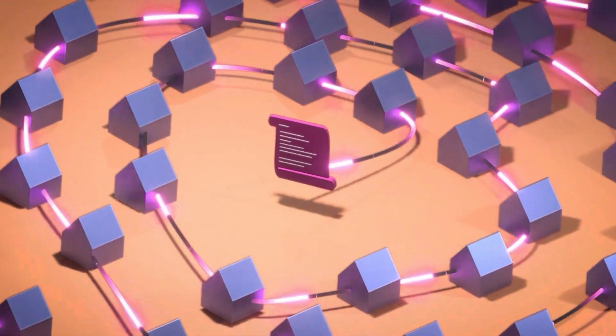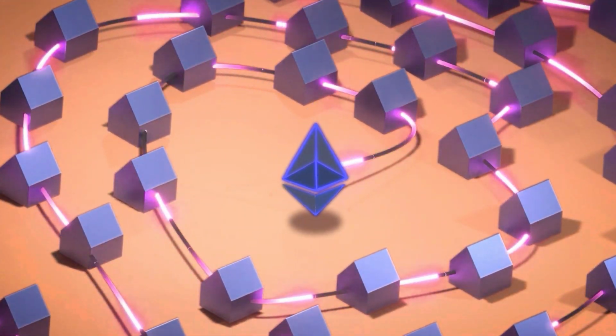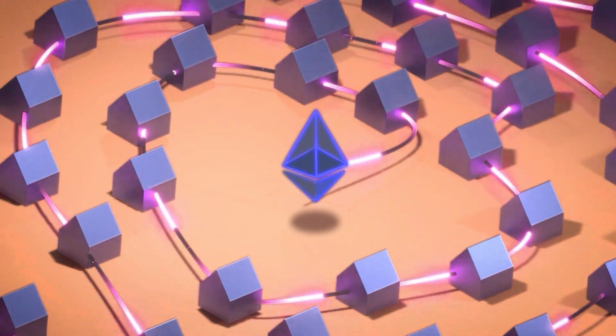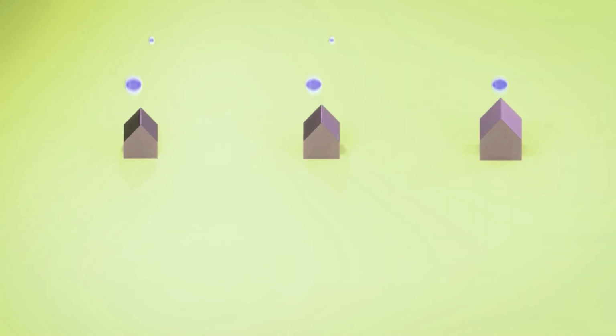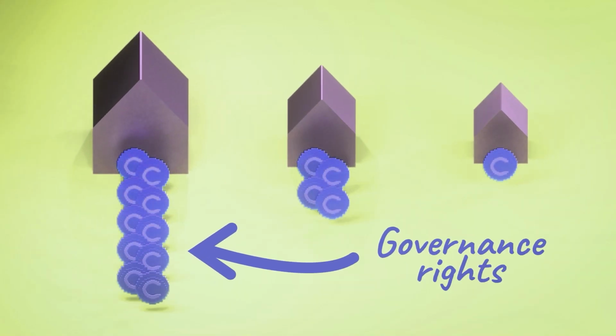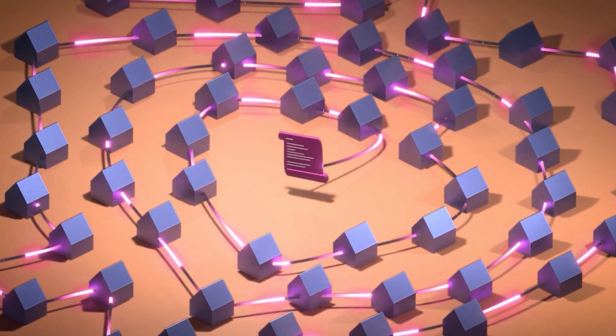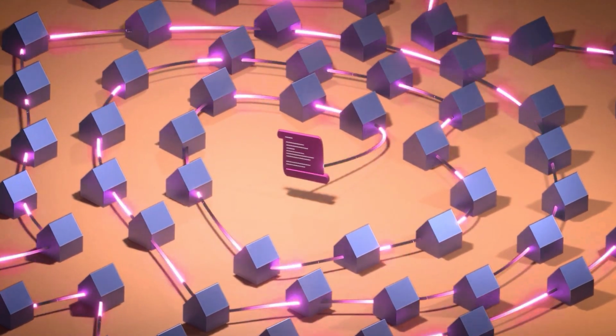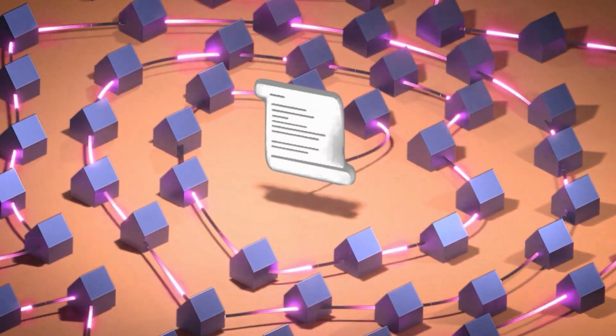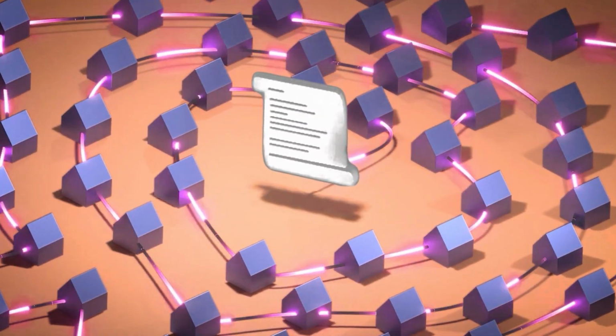To give a real-life example, in the Ethereum blockchain, the pick is random to ensure fairness in the network. One more nice thing about proof-of-stake blockchains is that by holding tokens, you usually gain some governance rights to participate in the governance of the network. How exactly the voting happens is different on every blockchain, so stay curious and read the terms of any project you join.